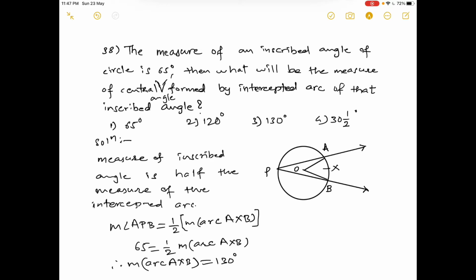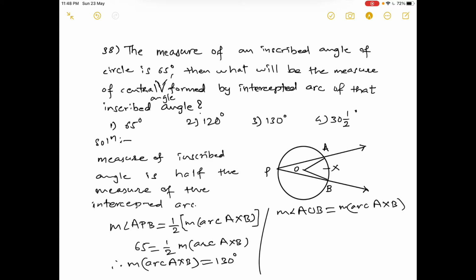Okay, now we know that the measure of the central angle, measure of angle AOB, this is the central angle, is equal to the measure of arc AXB.